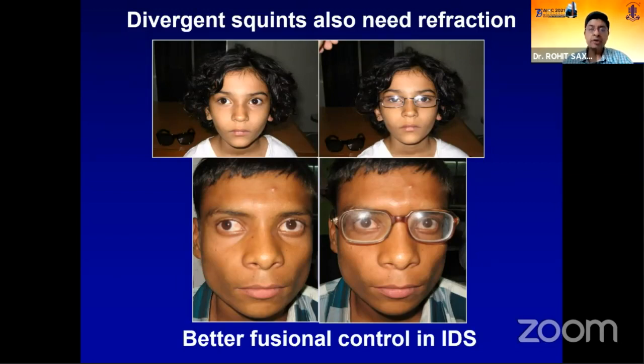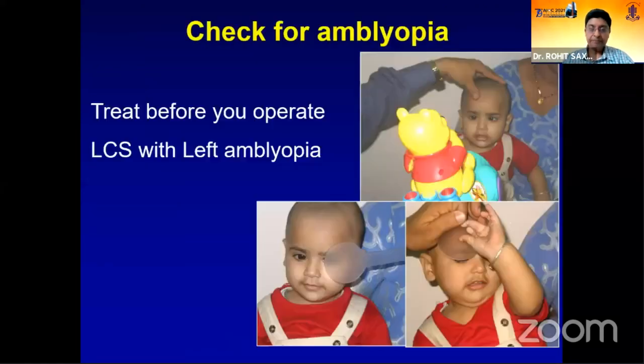Divergent squints, if you thought that refraction would not make a difference, it's important to note that fusion in a divergent squint, or even in exophorias, is the key responsible feature that helps us to control strabismus. And that is essentially possible only if we give high quality images on the retina. So a good refraction, increasing the quality of vision, will help to control the fusion and help to control the exotropia. So intermittent divergent squints may become exophoric if you give them appropriate glasses.